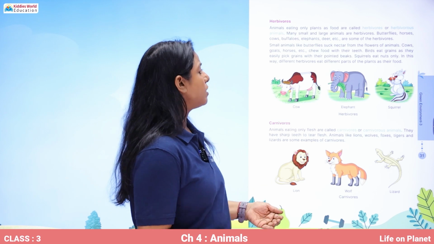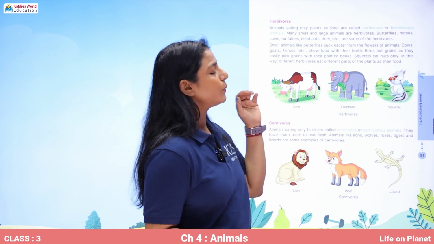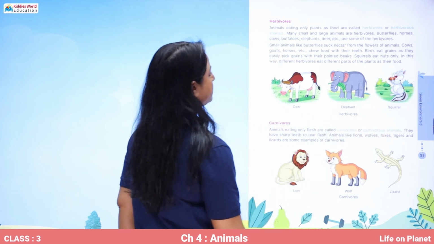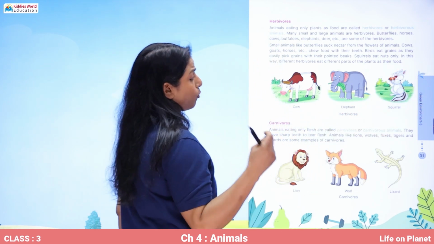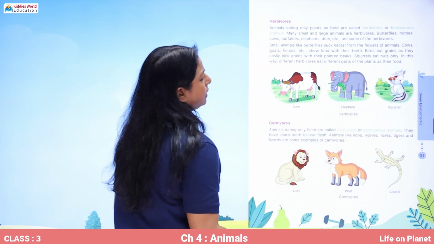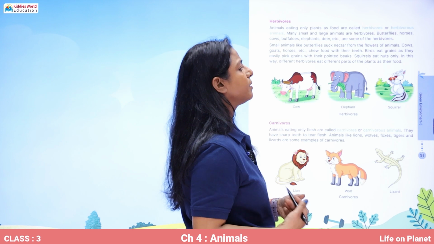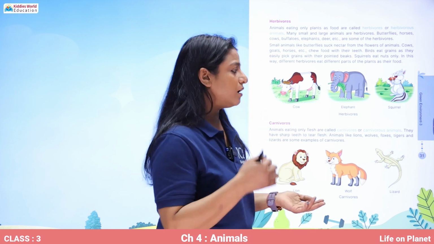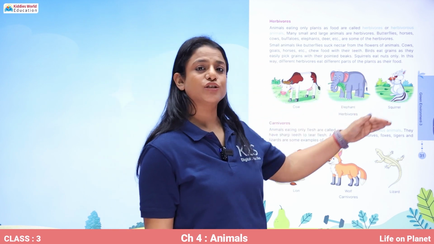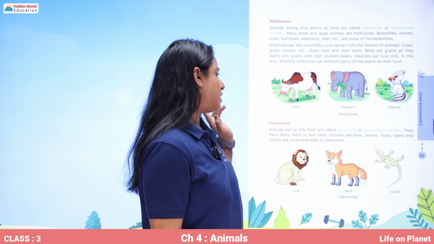Cow, goat, horses, etc., they chew food with their teeth. Birds eat grains as they easily pick grains with their pointed beak. Squirrel eat nuts only, and this way different herbivores eat different parts of the plant. Now these are the pictures of the herbivorous animals.